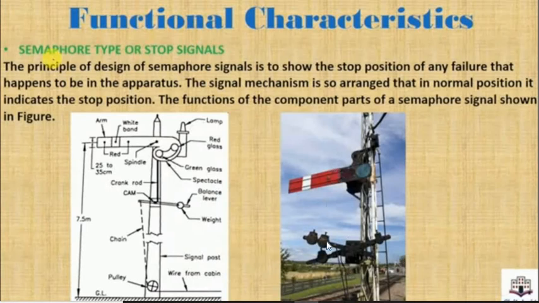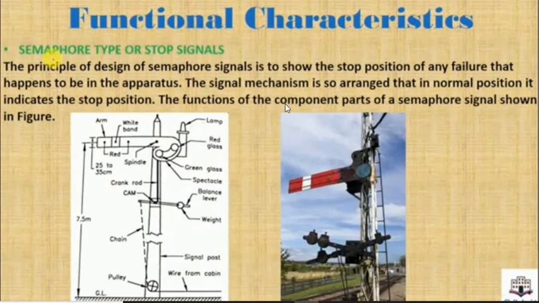It is provided at almost a distance of 1 or 2 kilometers in a railway track. Okay, this semaphore signal is very important. Semaphore signal is provided throughout the railway line at a particular spacing of 2 to 5 kilometers. Okay, the signal mechanism is so arranged that in the normal position it indicates stop. We have seen this already, that this is the normal position, and whenever the train arrives and if the semaphore signal shows this position, it means the train has to stop here. Okay, this is the normal position.